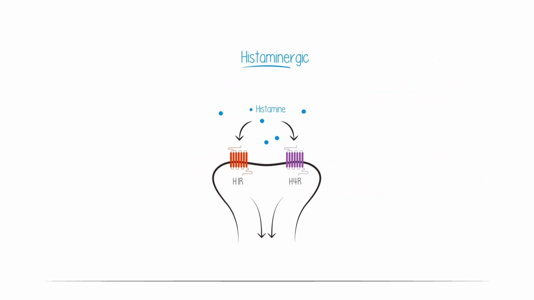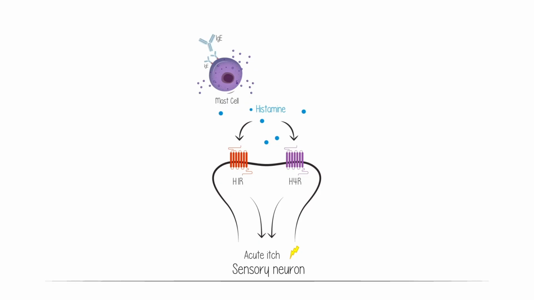Let's look first at the transmission of itch signaling using a well-recognized pruritogen, histamine, as an example. The histaminergic pathway is initiated when IgE activates the cell surface high-affinity receptor on mast cells, Fc-epsilon receptor, in addition to basophils, to release histamine and other itch mediators such as leukotrienes, which contribute to acute itch.